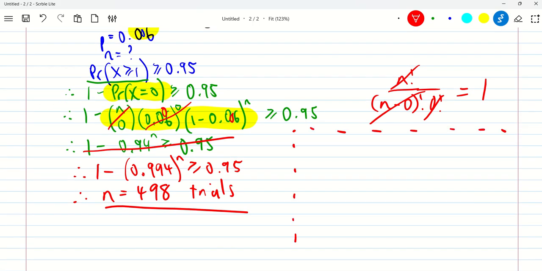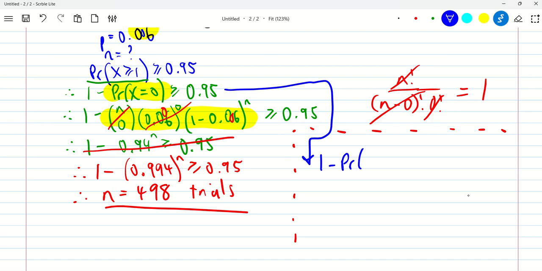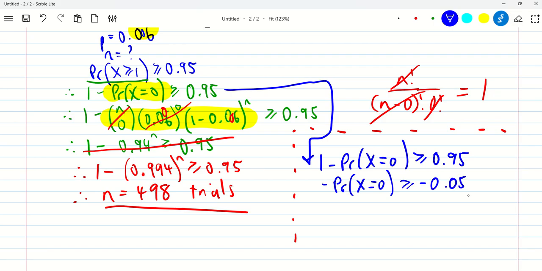If you want to do this entire question on CAS, let's say that you get up to here, so I'm going to take it from there. You've got 1 minus the probability that x equals 0 greater or equal to 0.95. Let's say you got up to here and you wanted to use CAS. If I rearrange this, I'm going to move that 1 over to this side. I'm going to subtract 1 from both sides, so -0.05. And then get rid of that negative, so I change the sign. So the probability x equals 0 is less than or equal to 0.05.